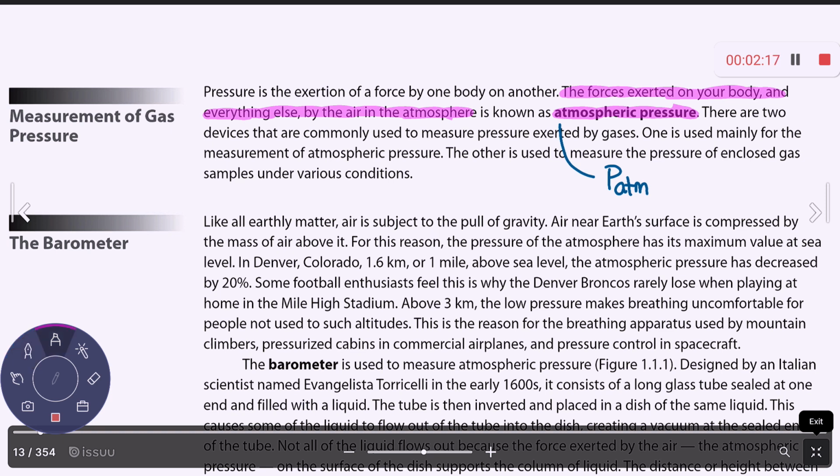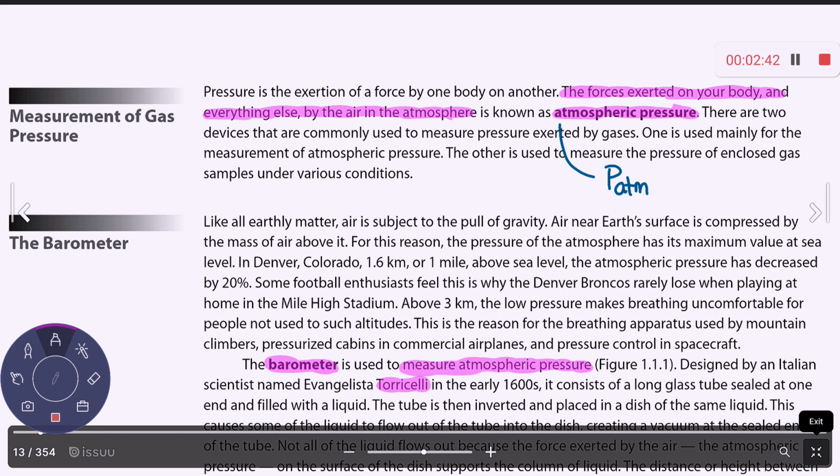When we measure the atmospheric pressure with a barometer, some classrooms will have a barometer in them. We don't have one, but you can also Google the atmospheric pressure at the current time on the internet. The barometer was designed by an Italian scientist by the name of Torricelli in the 1600s.